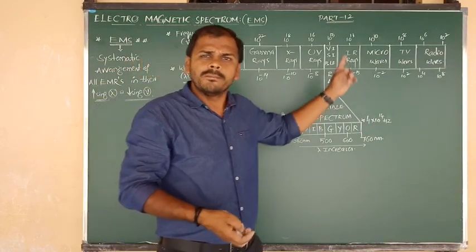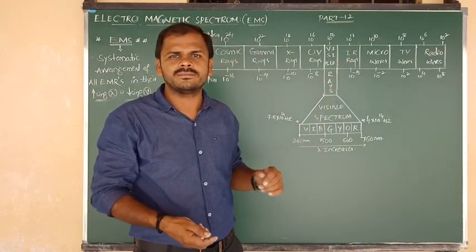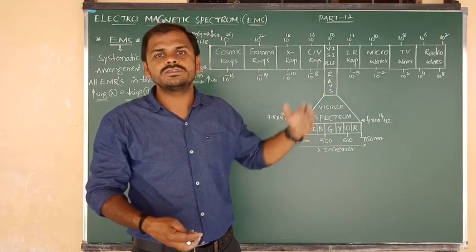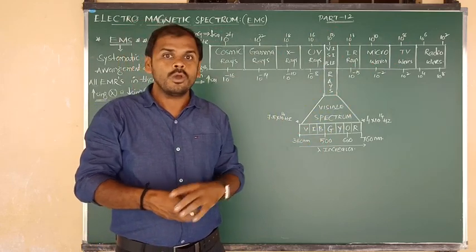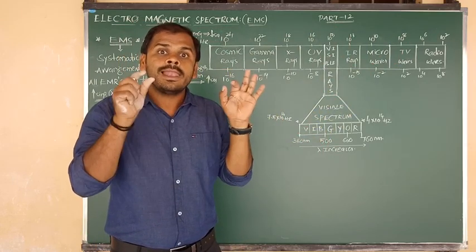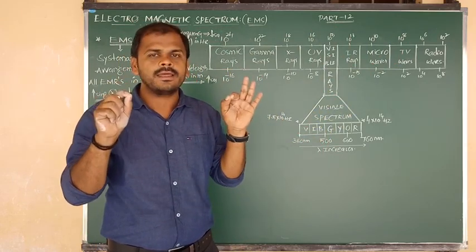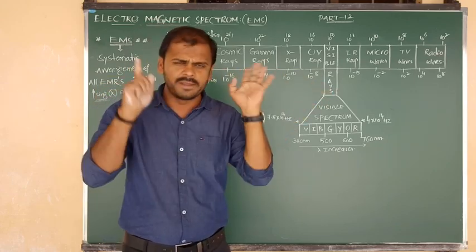After that we can write microwaves. Next one is TV rays, and the last one is radio waves. So total 9 types of electromagnetic radiations are there, and the sequence you must remember.